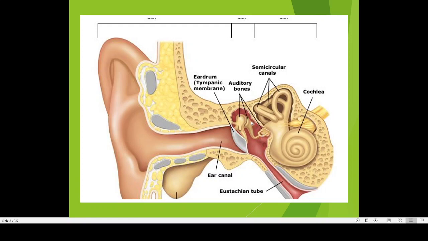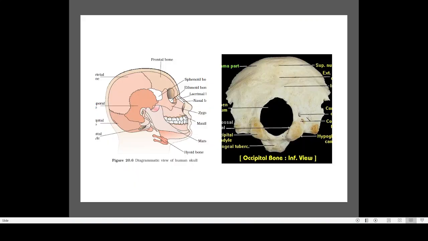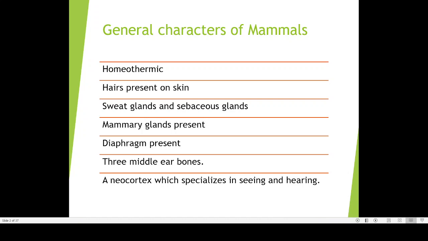These three bones are also present in mammals. They are not present in reptiles, birds or other types of lower animals. So the presence of these ear ossicles, or middle ear bones, is an important feature of mammals.